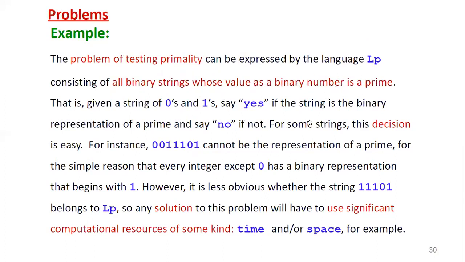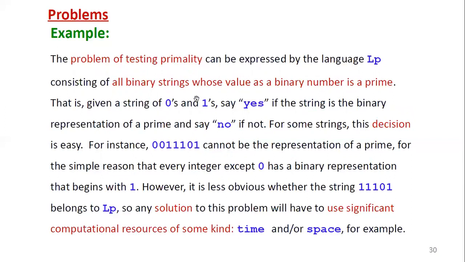This is a language of prime numbers, written using only the binary digits 0 and 1. Elaborately: given a string of zeros and ones, say yes if the string is the binary representation of a prime, and say no if it is not.